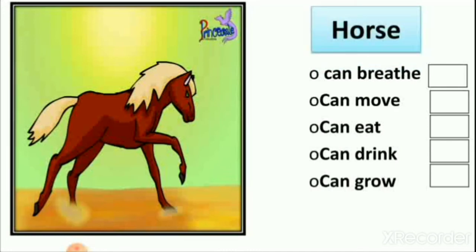Now let's see, here you can see the picture of horse. Can horse breathe? Yes or no? Yes. Horse needs air to breathe every second.